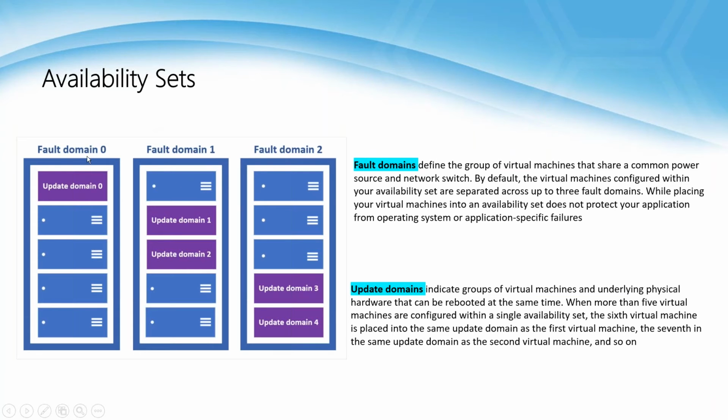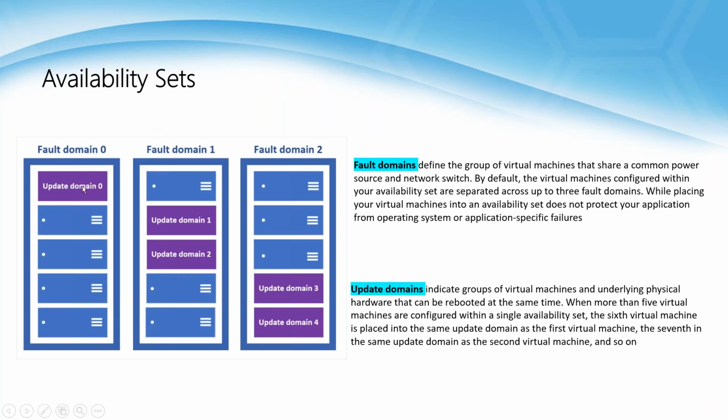In this way, you can eliminate power source issues as well as switch issues. And if the cloud vendor is doing some updates, at that time we can eliminate the downtime as well. We are maintaining 4 more replicas.